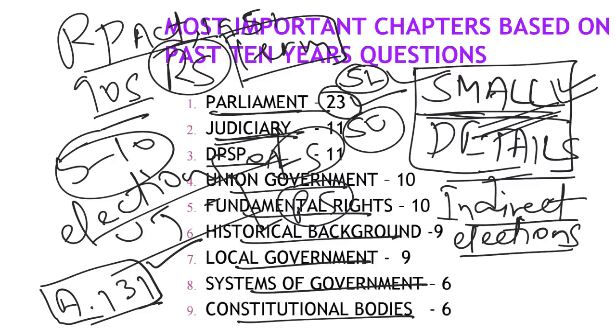So, if you are very strong in your basics, only then you have a better chance of getting 110 plus or 120 plus. Fine. So, judiciary again a very important chapter. DPSP again, they gave too many questions, like you can see that there are 11 questions on DPSP. Similarly, union government, here union government means I have included president, vice president, prime minister as well as council of